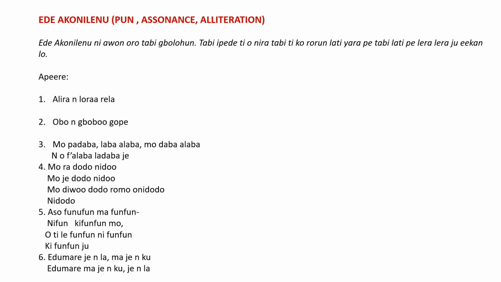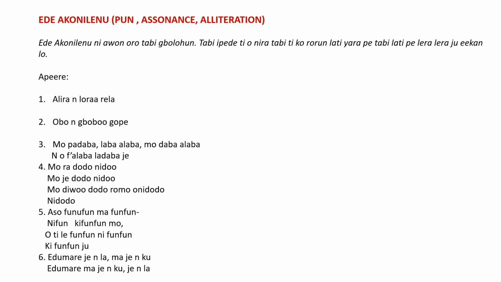So also, which is part of ONA, we have Èdè Akọ́nilẹ́nu. I consider all this in this video as the so-called pun, assonance, alliteration, etc., and any other ones you can think of in English. Èdè akọ́nilẹ́nu ní àwọn ọ̀rọ̀ tàbí gbólóhùn tàbí ìpèdè tí ó nira tàbí tí kò rọrùn láti yára pè tàbí láti pè léraléra ju ẹ̀kan lọ.